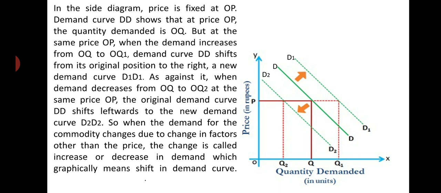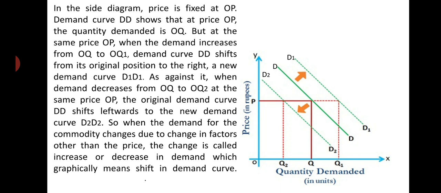But at the same price OP, when the demand increases from OQ to OQ1, mark in the diagram. Price remains constant here, only P is the point on the OY axis. Price remains fixed at OP in all the cases. There is no change in price. There is only a change in other factors influencing demand.